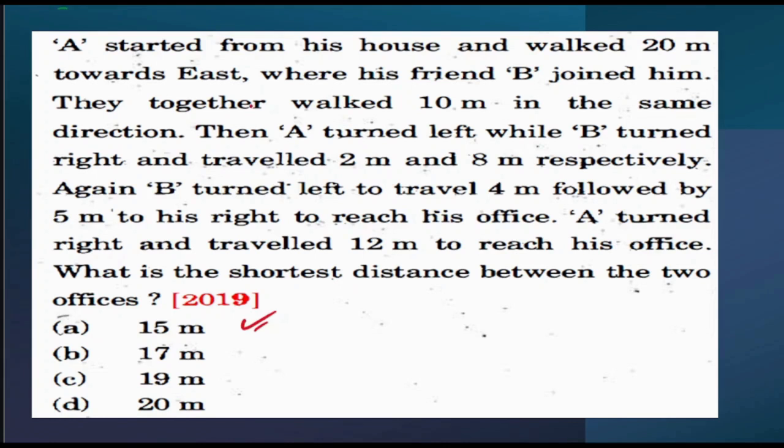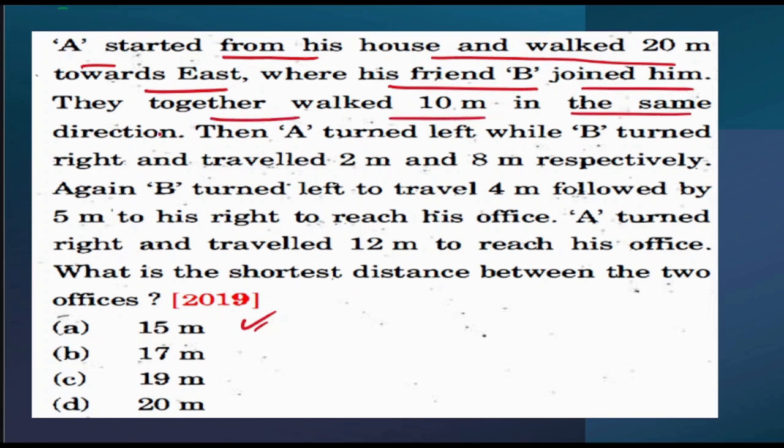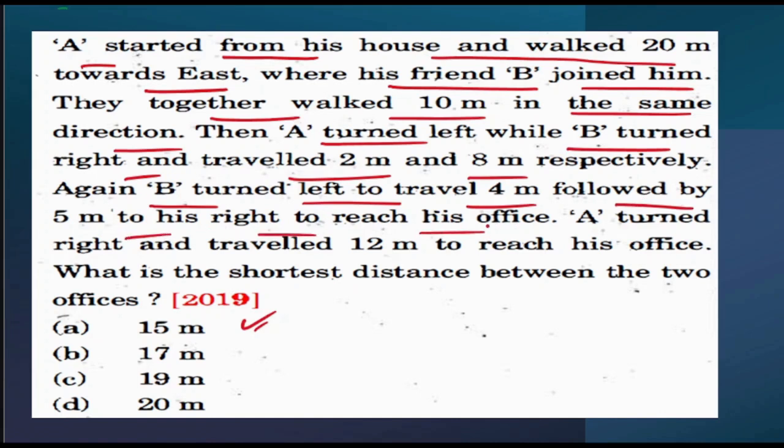The question says that a person A started from his house and walked 20 meters towards east, where his friend B joined him. They together walked 10 meters in the same direction. Then A turned left while B turned right and traveled 2 meters and 8 meters respectively. Then again B turned left to travel 4 meters, followed by 5 meters to his right to reach his office. A turned right and traveled 12 meters to reach his office. What is the shortest distance between the two offices?